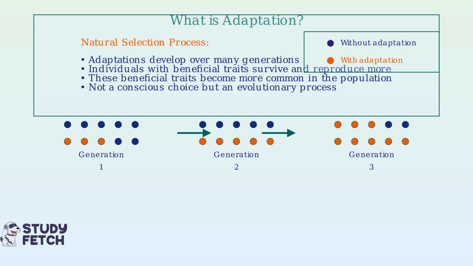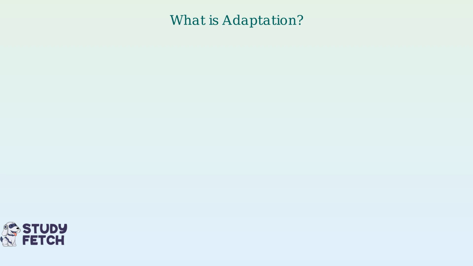Initially, few individuals have a beneficial trait. Over generations, natural selection increases the frequency of this adaptation. Adaptation is not a conscious choice, but an evolutionary process. Let's look at some examples.